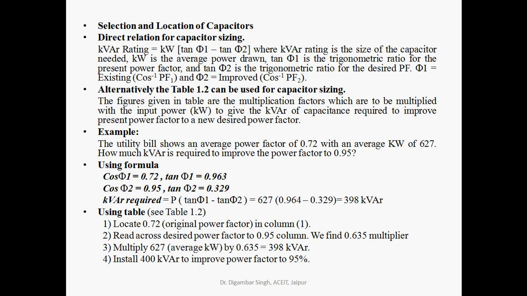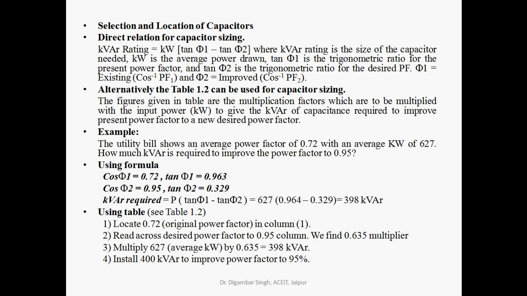And now the next topic is selection and location of capacitor. Selection and location of capacitor depends on the particular load and a particular formula. The formula is: the kVAR rating required for adding the capacitor is kilowatt rating into tan phi 1 minus tan phi 2.